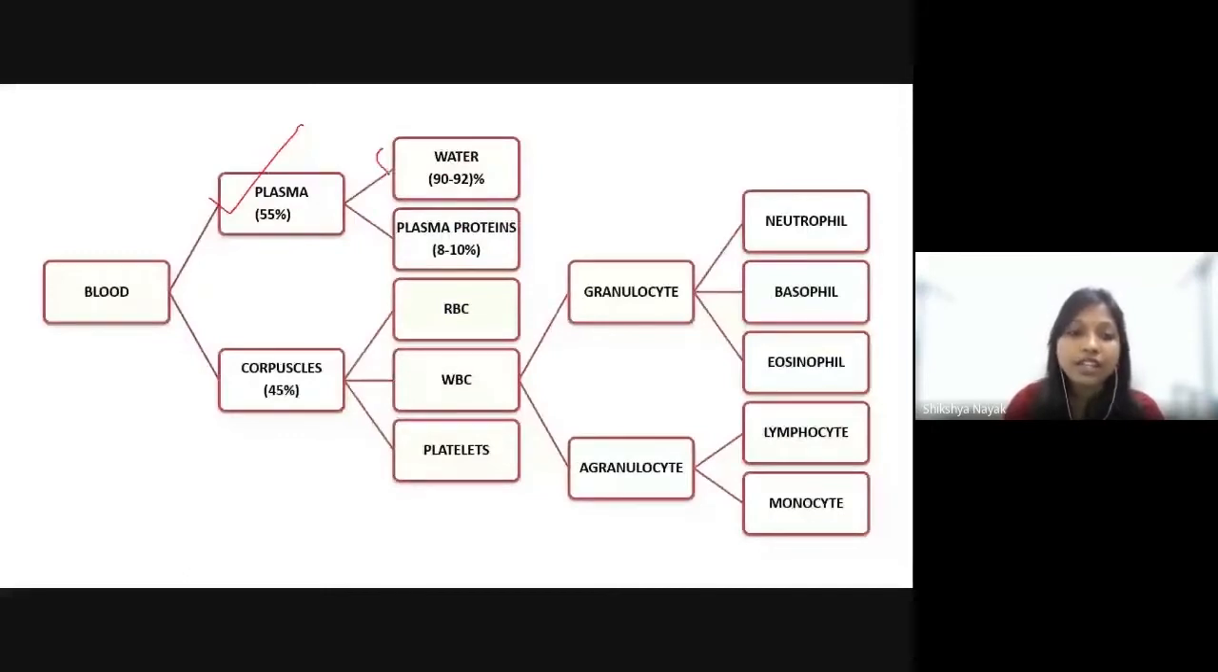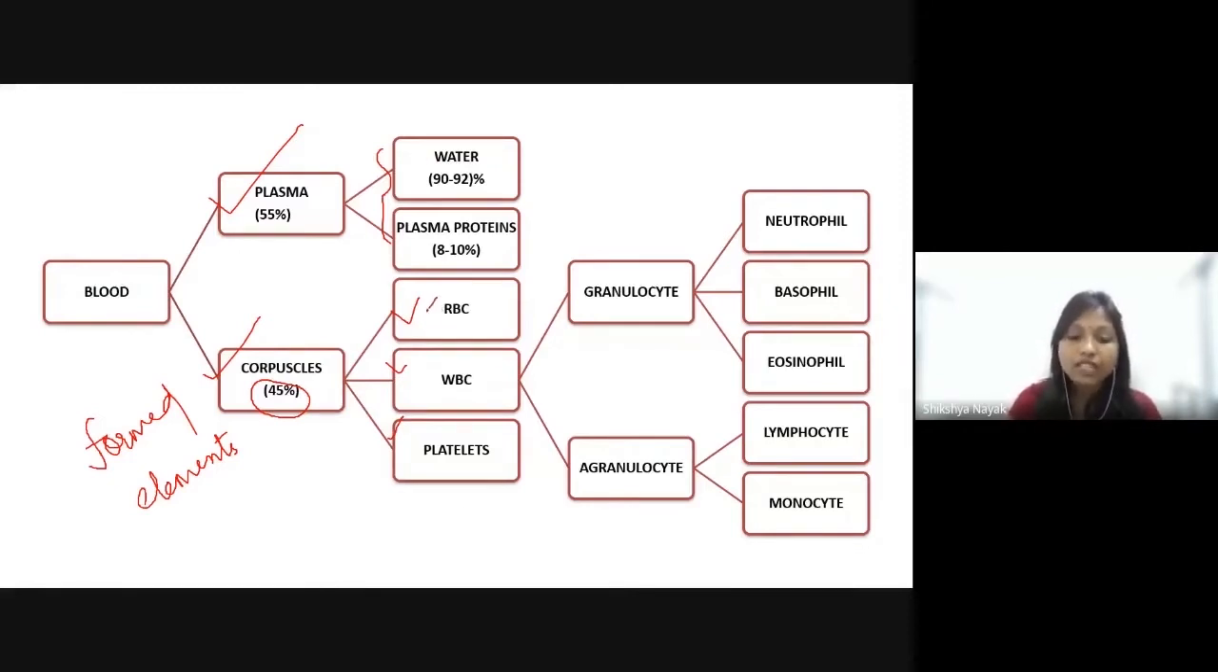Next come to the corpuscles, that are around 45% of the total blood. So what are the different cells? We can call them formed elements. There are around 3 types of formed elements. First one is red blood cells, next is white blood cells and platelets.